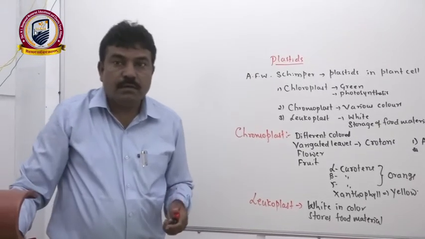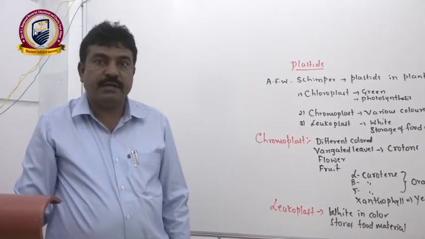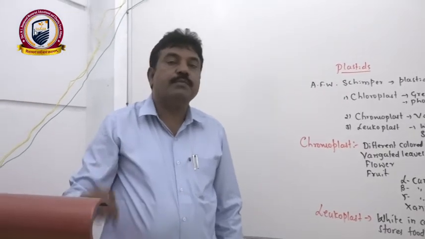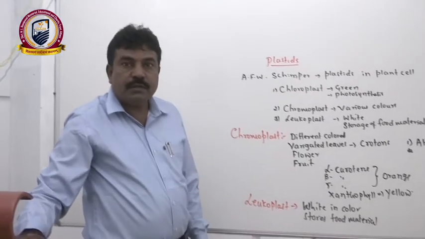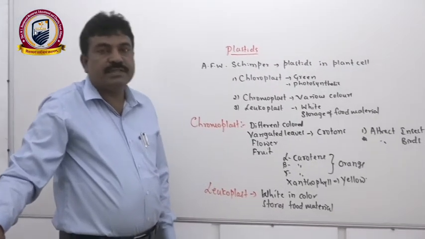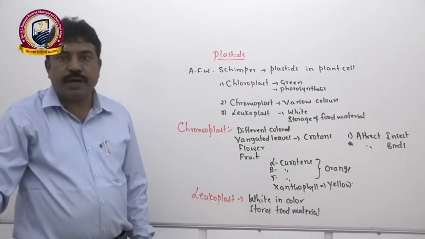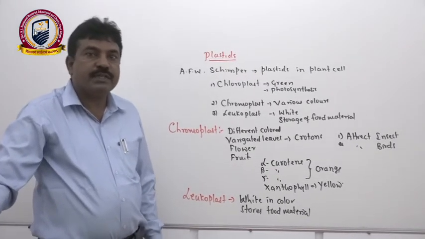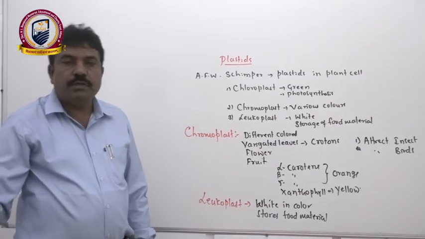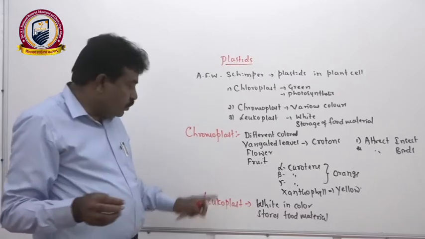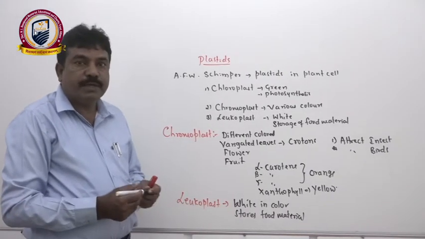For example, all the cereals like jowar, maize, wheat, rice have a white powdery structure, which is the presence of leucoplast. Like that, all the pulses, then underground stem modifications like potato, and some root modifications like sweet potato. They are all white in color, where leucoplasts are there. They play a very important role in storage of food material.